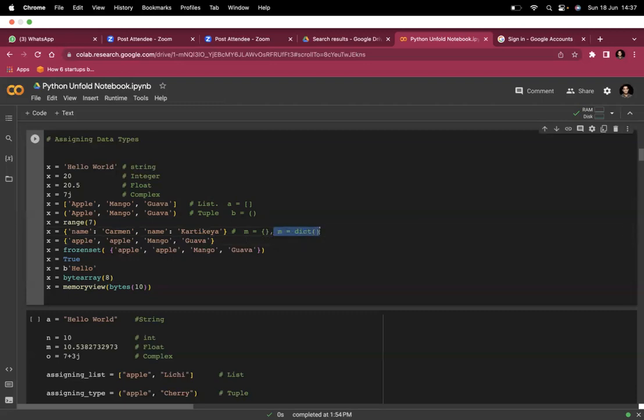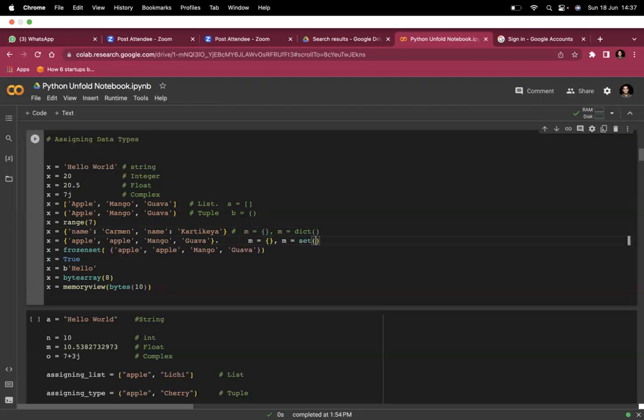Because why I'm saying this? Suppose a user comes and sees this. He will be in confusion whether the variable m represents a dictionary or a set, because dictionary and set both start with these curly bracket notations. In the same way, you have to define a set. You can do it like this, and you can also do it the correct way.